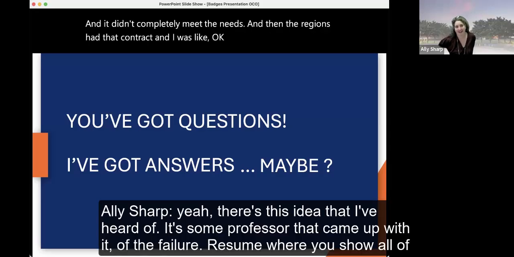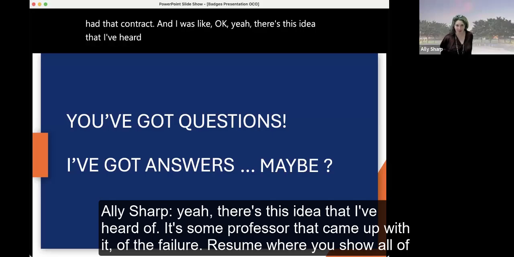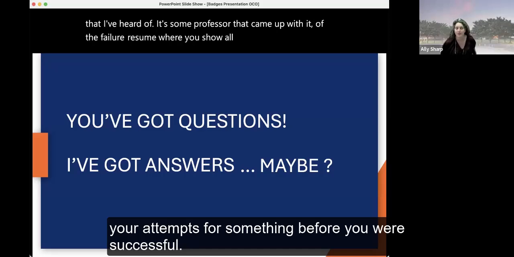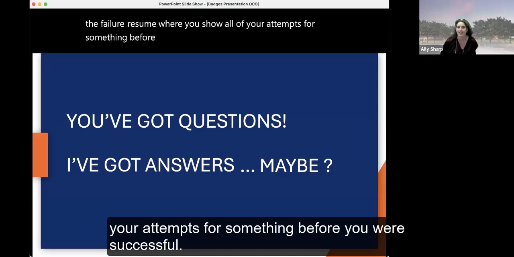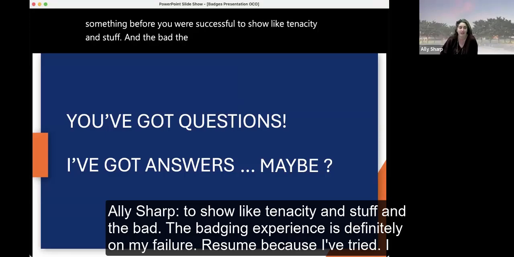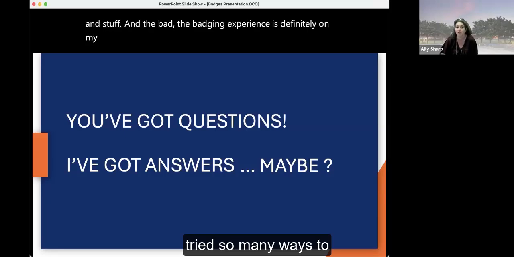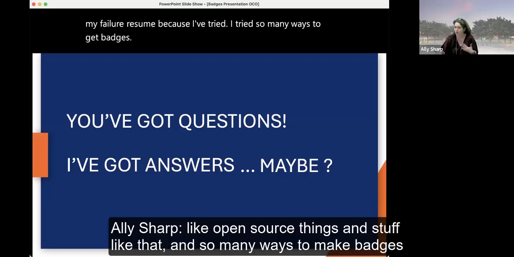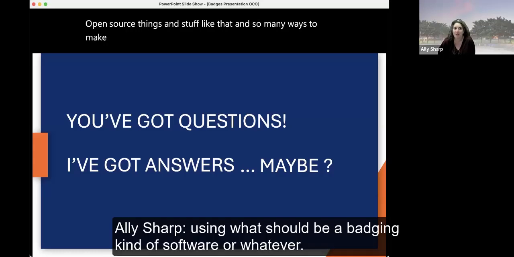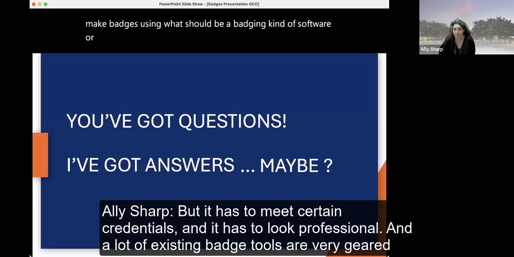There's this idea that I've heard of. It's some professor that came up with it, of the failure resume, where you show all of your attempts for something before you were successful to show tenacity. And the badging experience is definitely on my failure resume because I tried so many ways to get badges, like open source things, and so many ways to make badges using what should be a badging kind of software, but it has to meet certain credentials and it has to look professional.